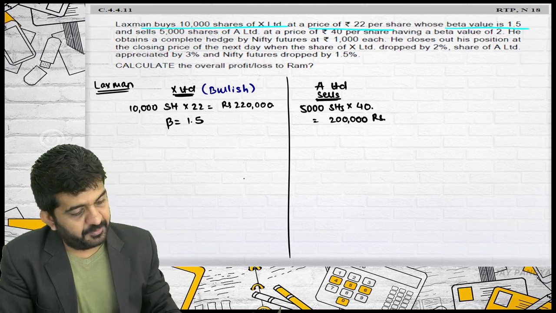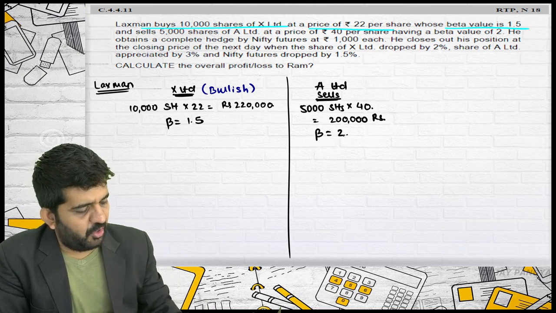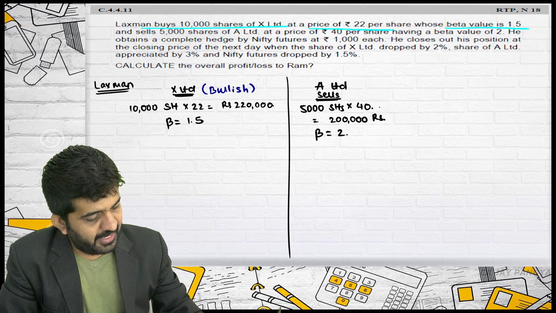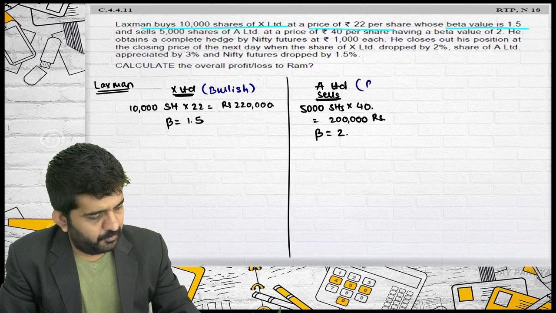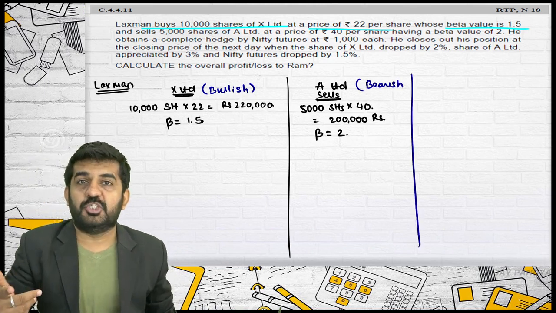It is 2 lakhs rupees with having beta of 2, is it right? And here Mr. Lakshman is not bullish, he is bearish. These two positions you have taken.